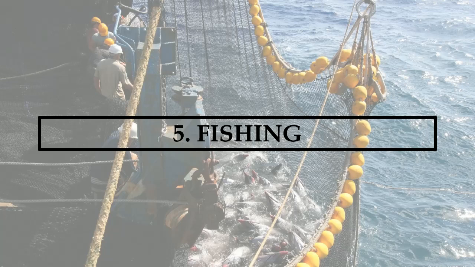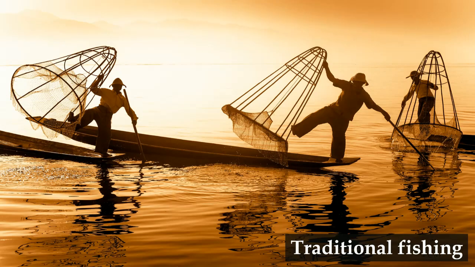Then we have fishing. Fishing is all these activities that involve catching fish from a body of water, from a river, from a sea or a lake or an ocean. And we have three types of fishing. We have traditional fishing, which is performed in rivers and in coastal areas, and this is usually carried out for self-consumption. So this one is going to eat their fish.